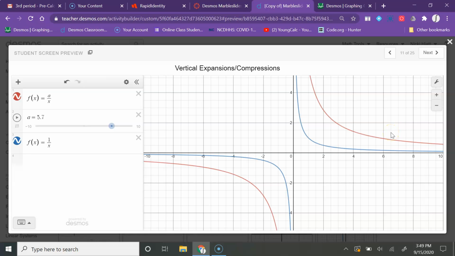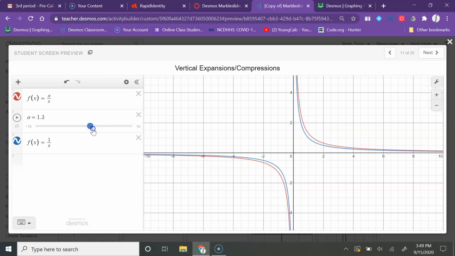So this is a vertical expansion that we're doing here, or we could think of it as a horizontal expansion, I think. Yeah. So we are seeing that this is moving upwards here.